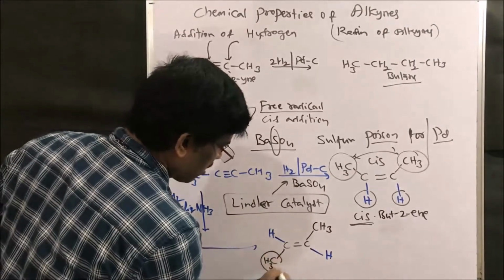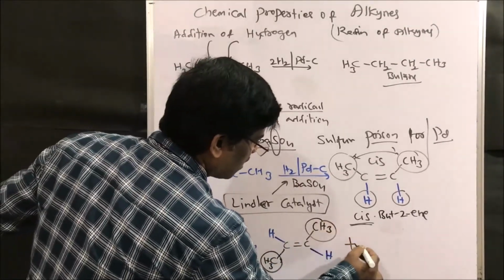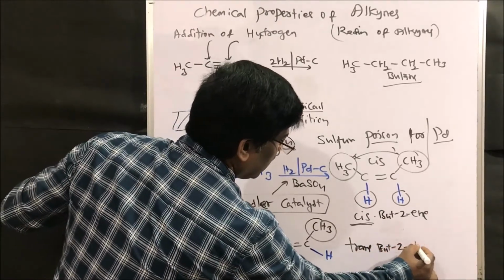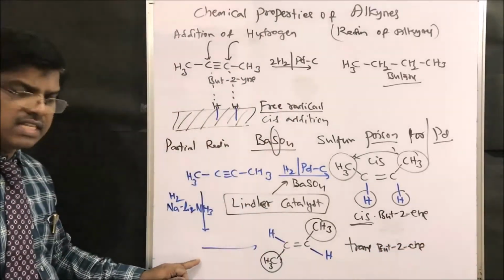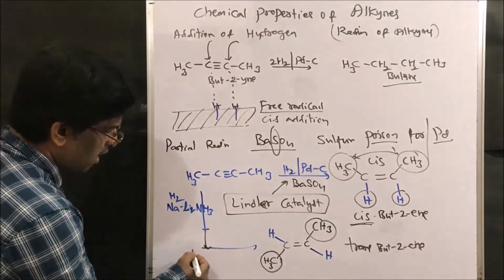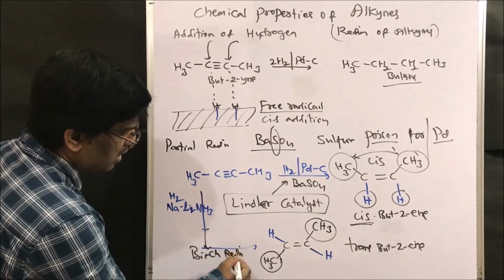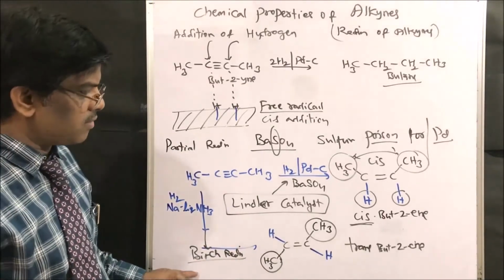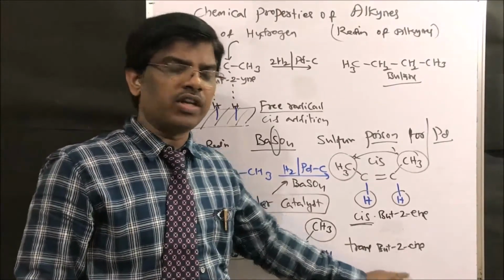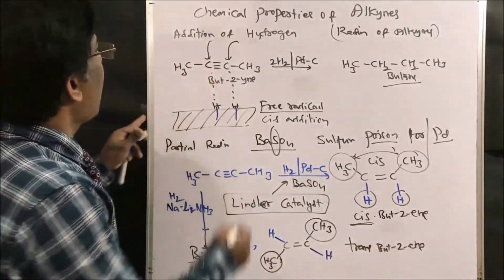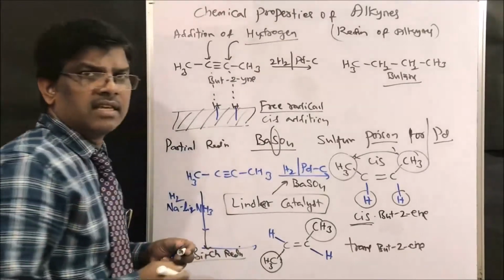So this is trans-alkene, trans-butene. So what is the name of this reaction? This reaction is Birch reduction. Very important, friends. Birch reduction gives trans-butene, whereas Lindlar reduction gives cis-butene. This is how addition of hydrogen takes place in alkynes.